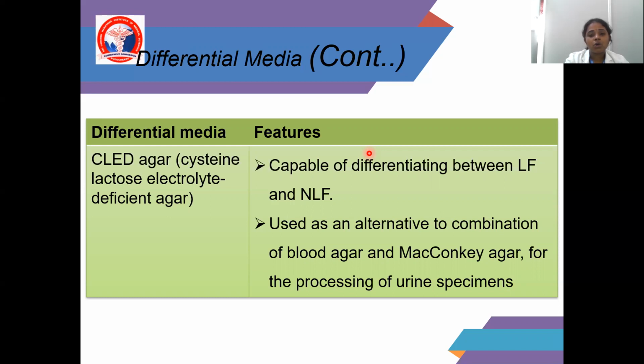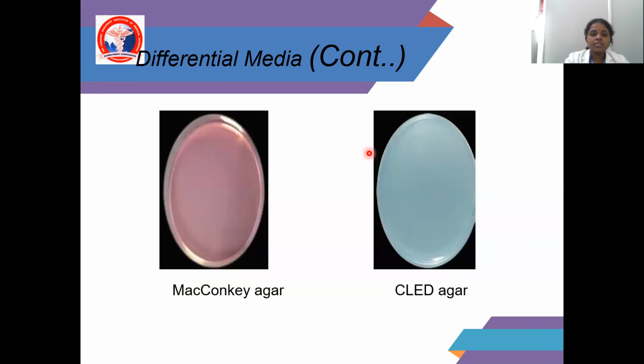It is used as an alternative to the combination of blood agar and MacConkey agar for processing urine samples. So this is a picture showing MacConkey agar and blood agar. See the picture, the Petri plate contains MacConkey agar. It is pinkish red in color, and blood agar is a sky blue color.